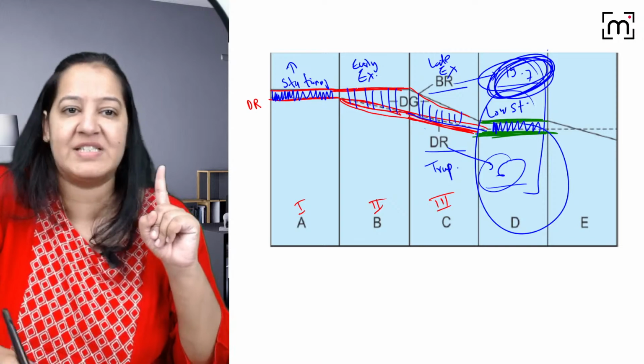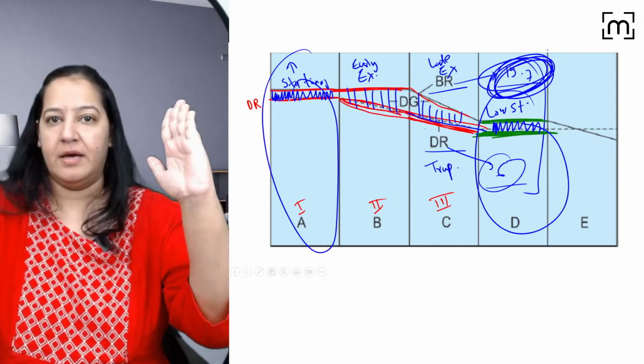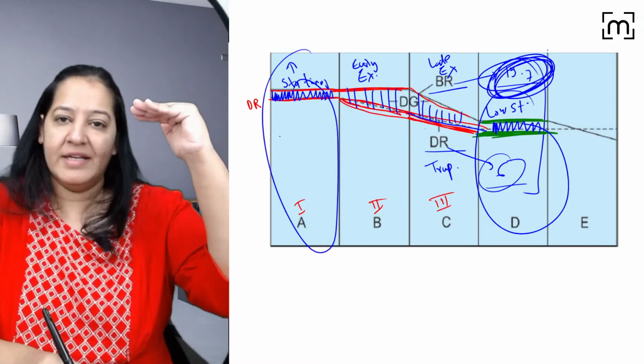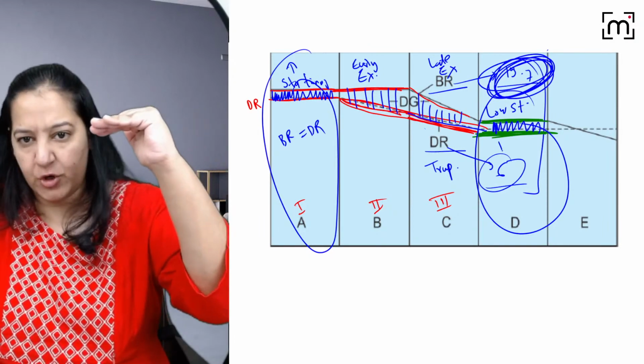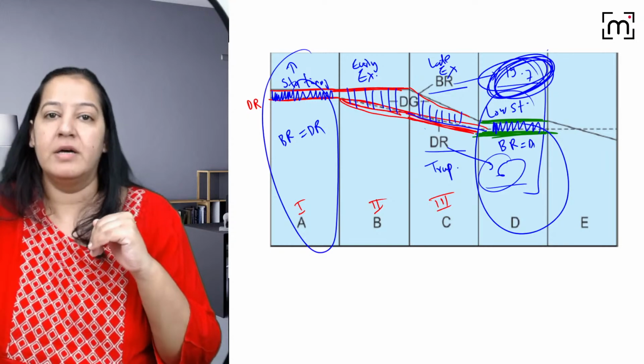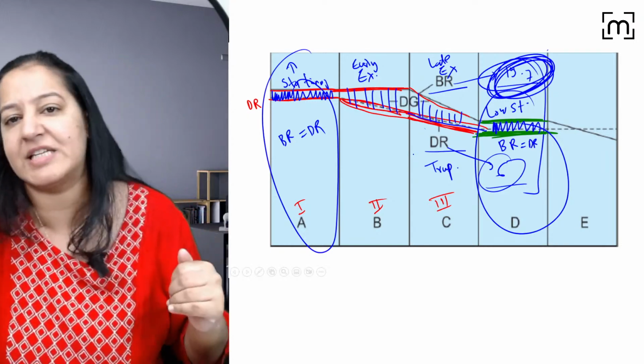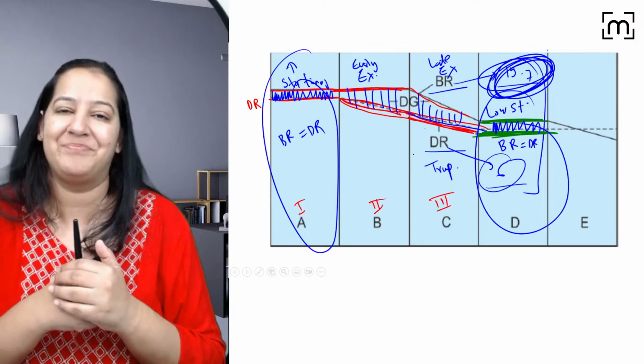Compare stage 4 with stage 1. Both are stationary. Birth rate, death rate equal. In stage 1 also, this is birth rate, this is death rate, and birth rate, death rate are equal in stage 4 also. But in stage 1, they are on the higher side. In stage 4, they are on the lower side. Give me a thumbs up.